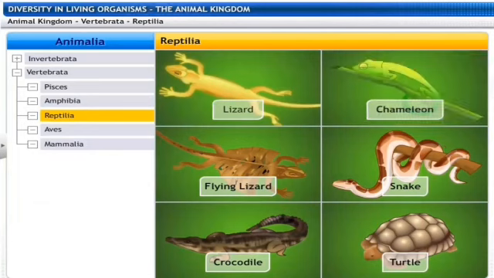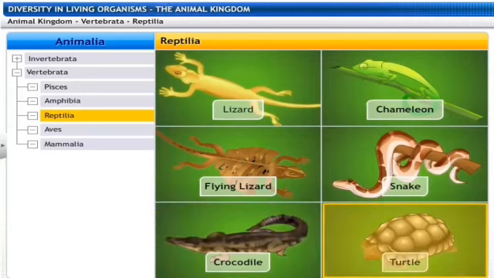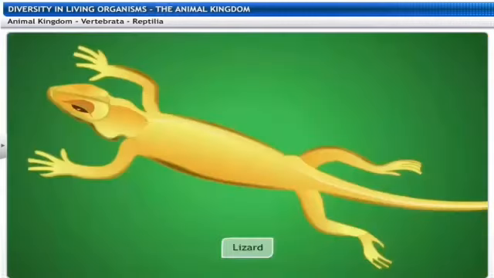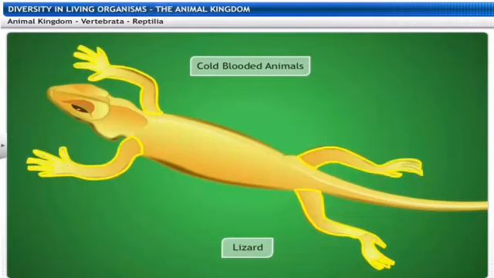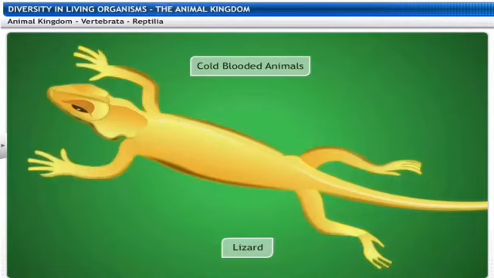They are cold-blooded, and they have scales and breathe through the lungs. While most of the animals, they have a 3-chambered heart, the crocodiles are the only exceptions which have the 4-chambered heart. They lay eggs with a tough covering, and they do not need to lay eggs in water, unlike the amphibians. Snakes, the turtles, the lizard, and the crocodiles, they fall into this category. Lot of examples of these animals which we can observe in our day-to-day life also.